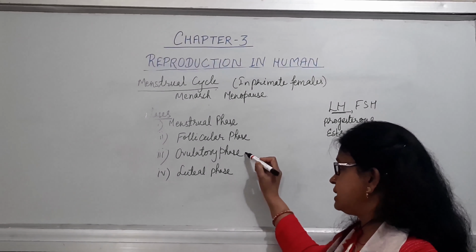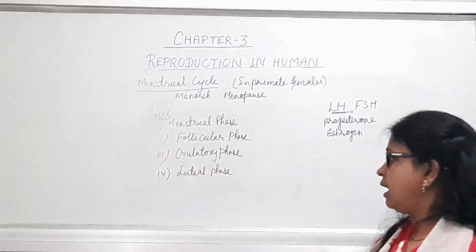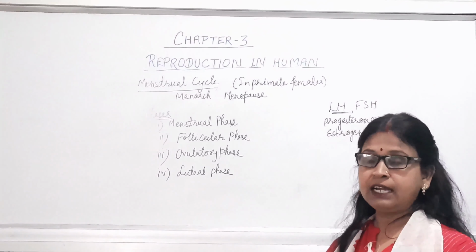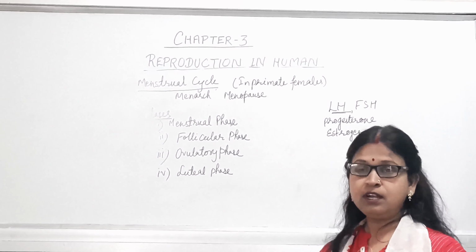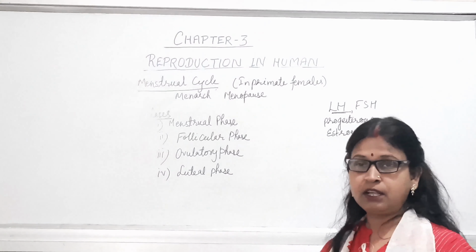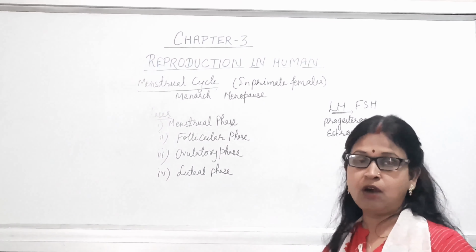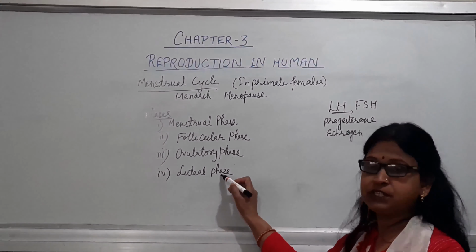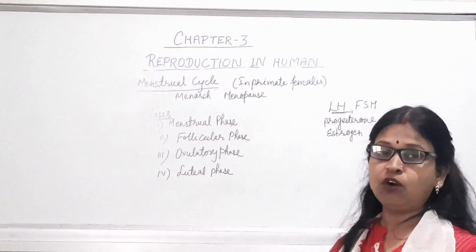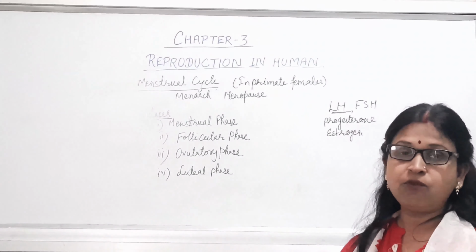After the ovulatory phase, then comes the luteal phase. If the fertilization process occurs, then okay. Otherwise, that ovum will undergo degeneration, and the endometrial wall of the uterus will undergo degeneration, and that will be thrown out of the body, and that is known as luteal phase. During that phase, the corpus luteum, which is formed, starts secreting the hormone that is known as progesterone, that is necessary for the repairing of the endometrial wall of the uterus.